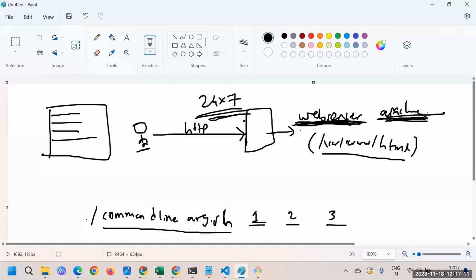Once we are done with installing Apache, there onwards we have to do one more thing. Whatever website we would like to run, that website code we need to put at this location, /var/www/html. This location will be created automatically once this particular thing is installed, and at this location we need to copy our code. So these are the steps we have to follow. The very first step I'm doing is the Apache software we require, so that Apache installation we are doing here.